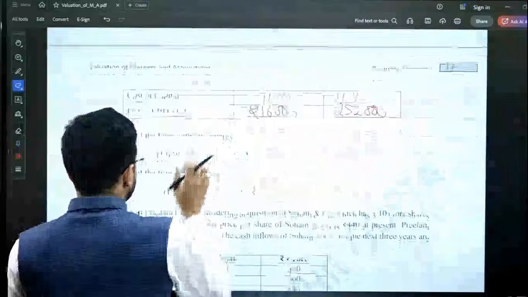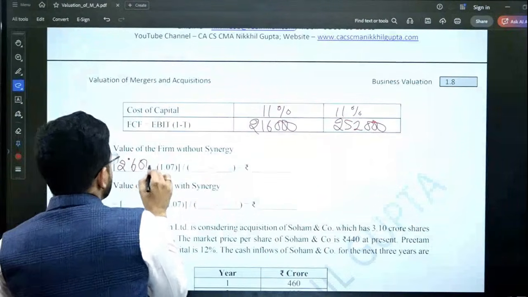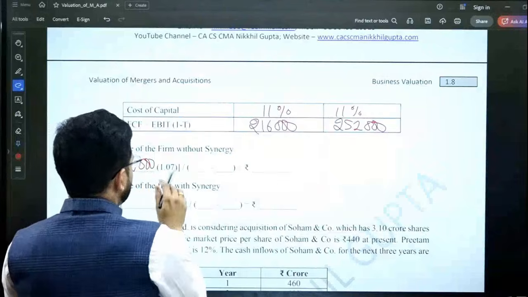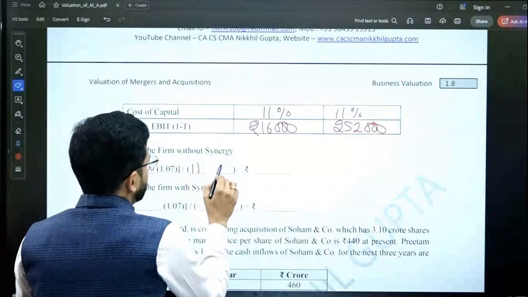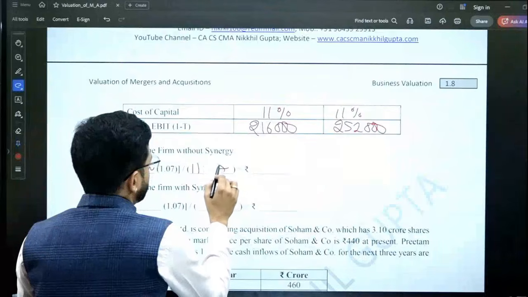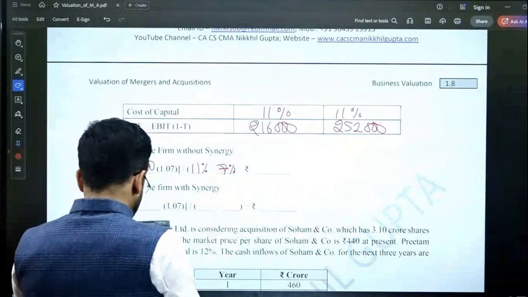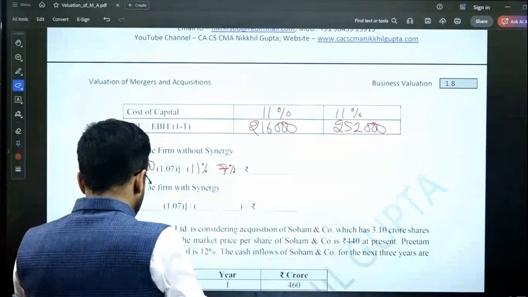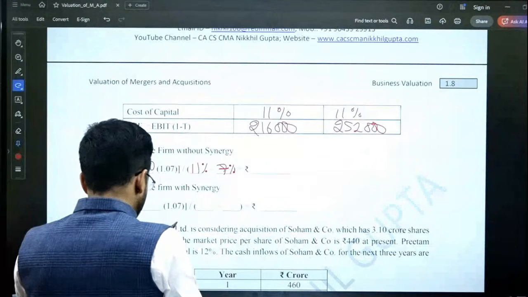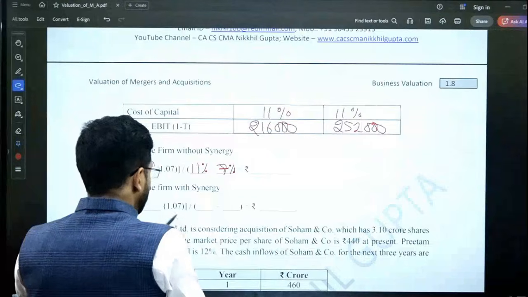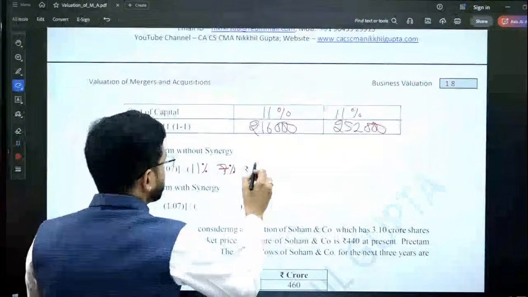So value of the firm without synergy: 2,16,000 multiplied by 1.07, divided by 11% minus 7%, that is 4%.